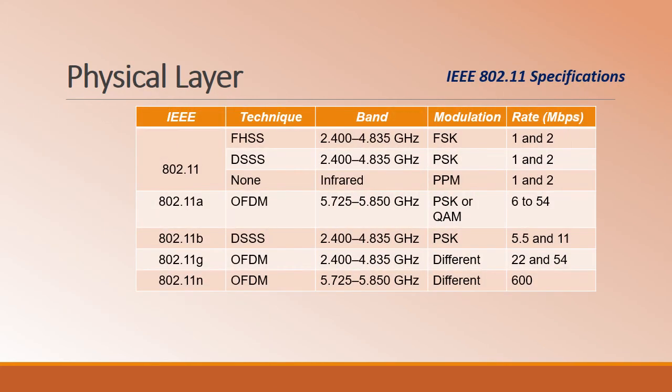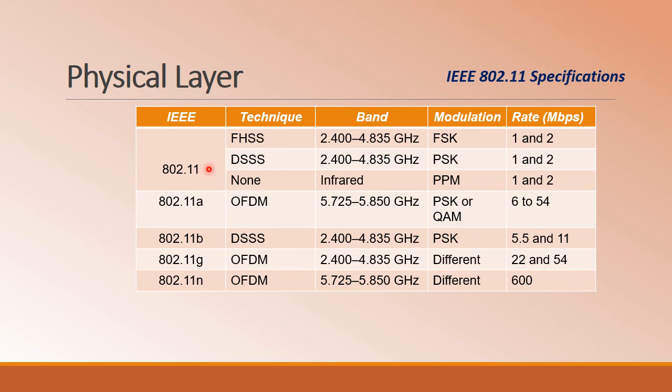Coming to the physical layer, there are 6 specifications specified by the IEEE 802.11 standard, which makes use of implementations such as infrared, and which operate in the ISM band, that is industrial, scientific, and medical band, which defines 3 unlicensed bands in the range of 902 to 928 megahertz, 2.4 to 4.835 gigahertz, and 5.725 to 5.850 gigahertz. So these are the specifications which we will be discussing.